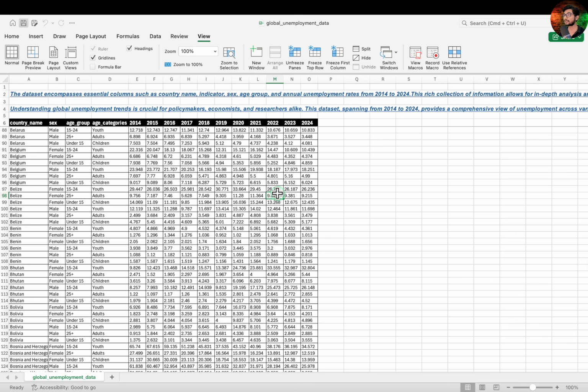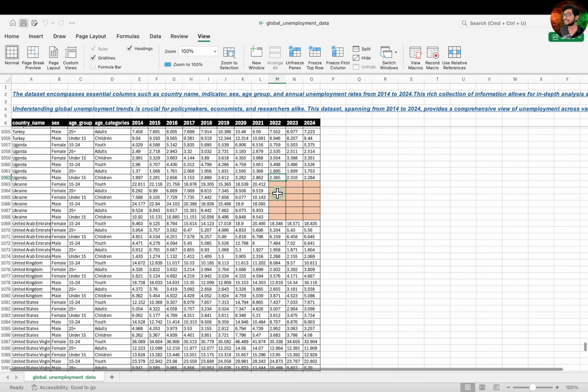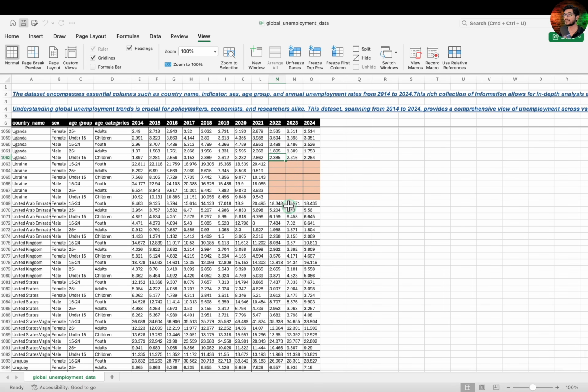Now, as we scroll through the dataset, another issue becomes evident: these missing or null values. For instance, in the case of Ukraine, employment data is unavailable from 2022 onwards, likely due to the ongoing conflict with a neighboring country. In this course, and for the purpose of this visualization, we'll simply remove the rows with missing values to maintain data consistency. However, in the upcoming machine learning course, we'll delve into more advanced techniques for handling missing data.